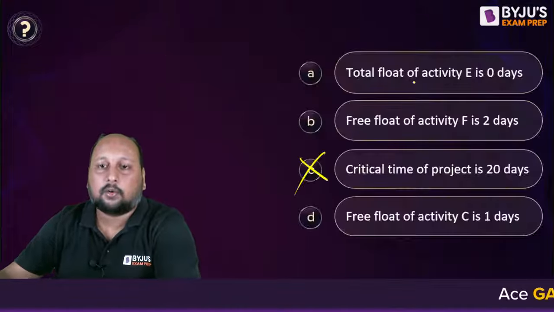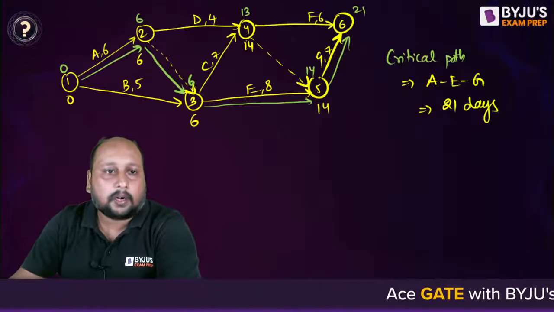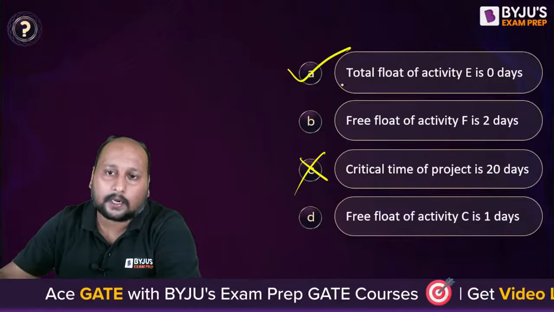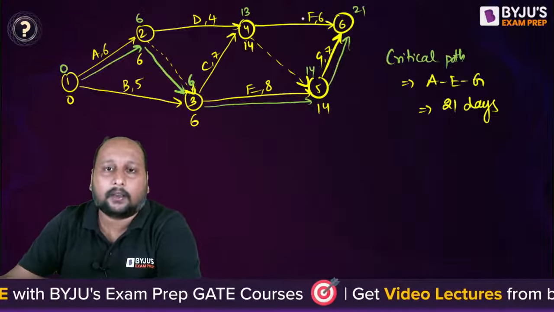Now that we have all the set of values, let's start with the total float of activity E. If I talk about activity E, it is basically 0 because it is on the critical path. It will be equal to 0. This is correct.